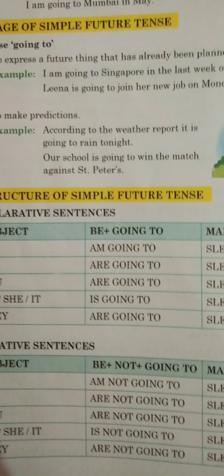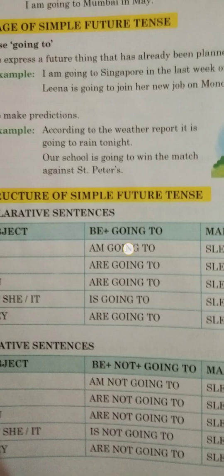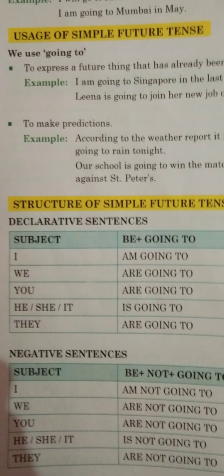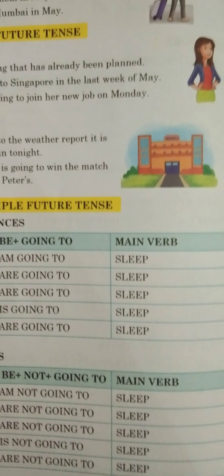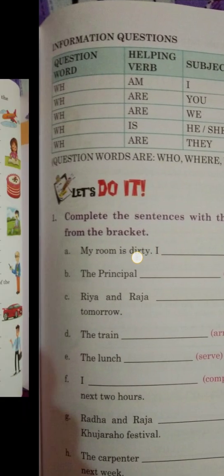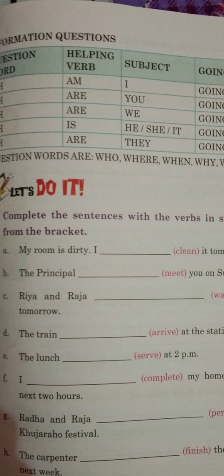For negative sentences, we write like I am not going to sleep, we are not going to sleep. Then you are not going to sleep, he or she or it is not going to sleep, they are not going to sleep. Now for information questions, we write in WH form, like where, when, why, what, which, how.